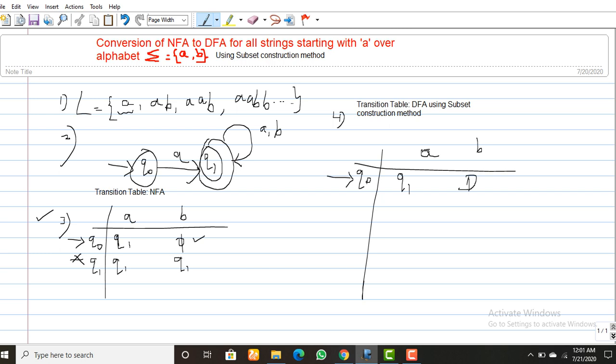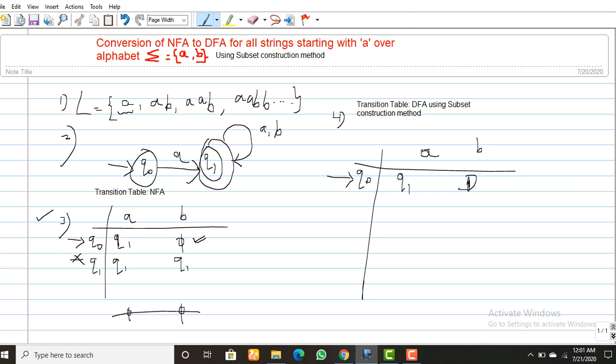But in some cases, if both inputs have phi, that is, the values are phi for all the inputs, just strike out the row. But here only input B has no transition, while A has a transition. That is why here phi is replaced by D. So here D is a new state.